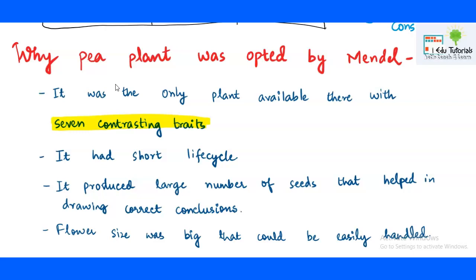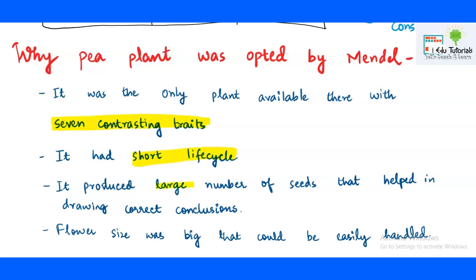If you talk about seed color, they were also available in contrasting forms. One was yellow and another was green. Likewise, all the characters available in the pea plant were in contrasting form. Another reason for choosing the pea plant was the short life cycle. That is why it was quite easy to draw conclusions. Short life cycle means vegetative growth and reproductive growth are accomplished quickly, and thereafter Mendel was able to draw the conclusions.